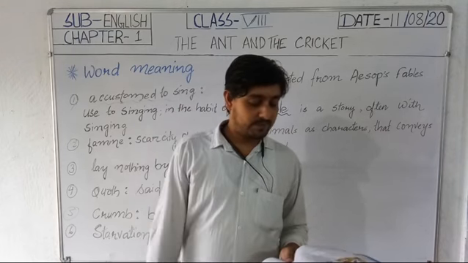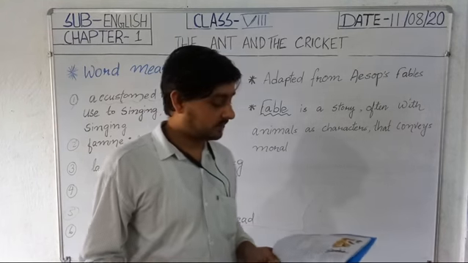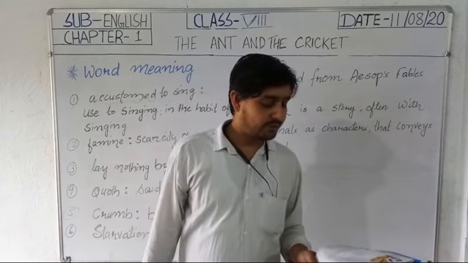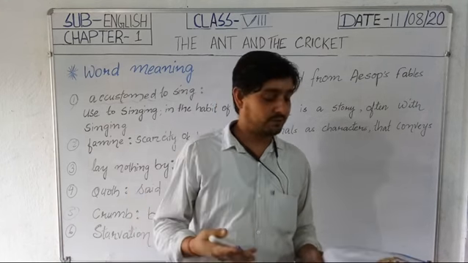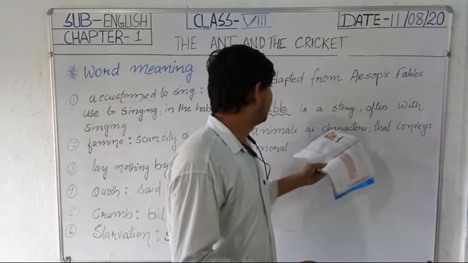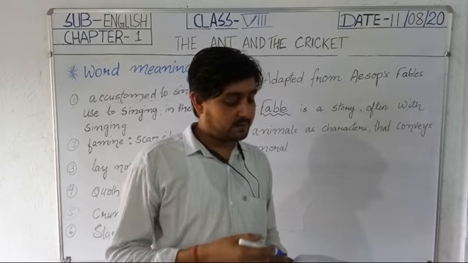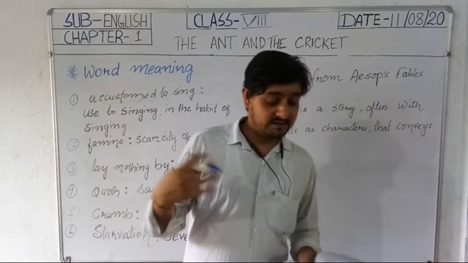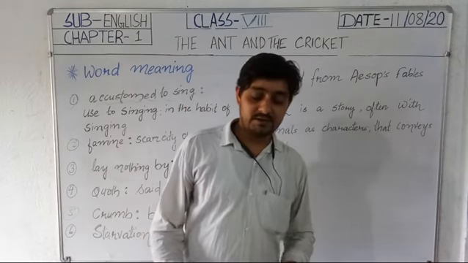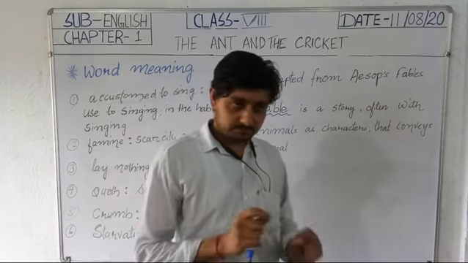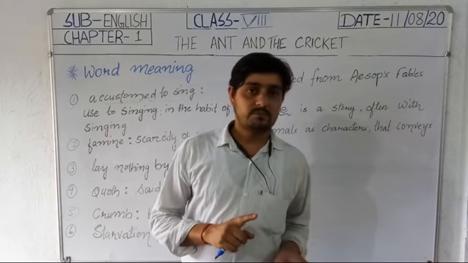So some people said that this is a fable. Fable means just a story which is not true. I told you a story which is not exactly true, but it conveys some moral. But the poet said that it is true. Some crickets have 4 legs and some have 2. So here the poet said, some crickets have 4 legs and some have 2.